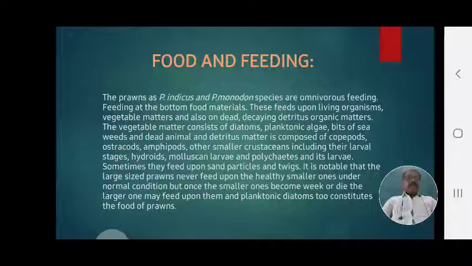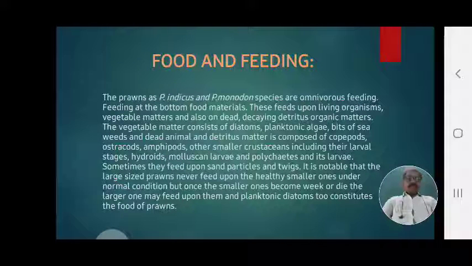Being omnivorous, they feed on different food material, that may be phytoplankton, zooplankton, living food materials as well as dead and other detritus food materials. They feed at the bottom, on food available in the bottom area. They feed upon living organisms, vegetable matter, and also dead decaying detritus organic matter.